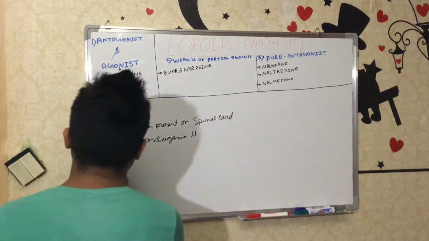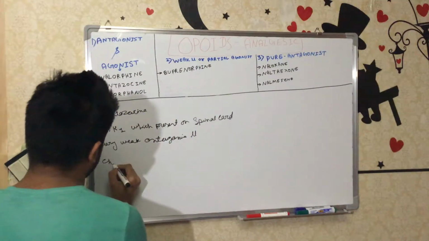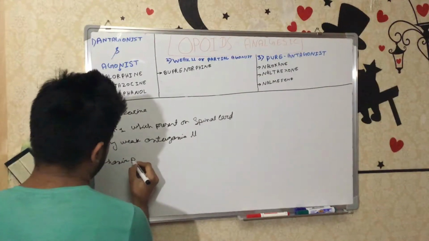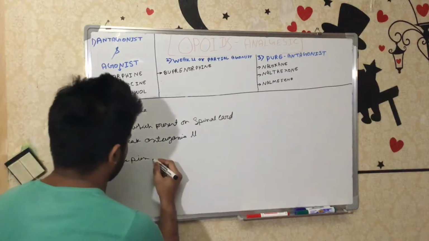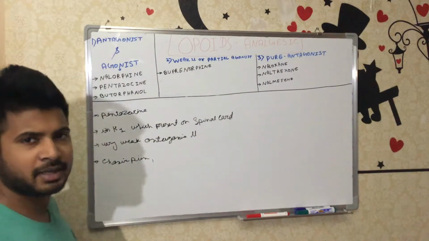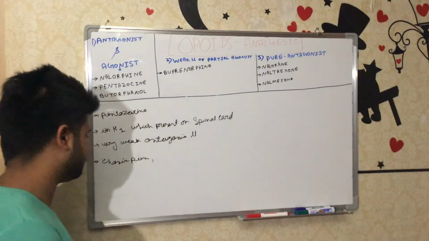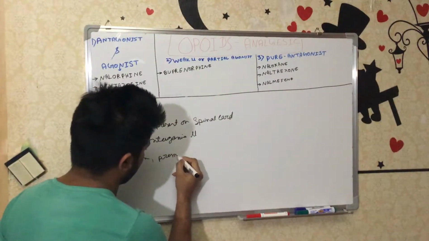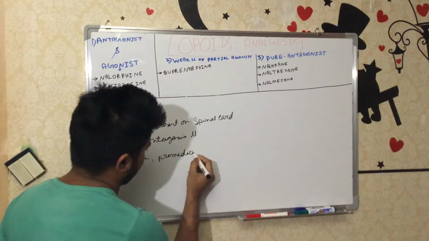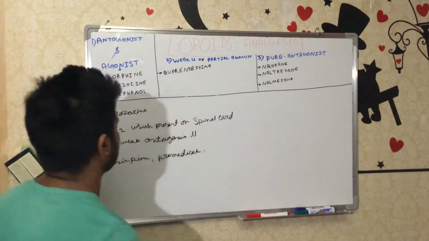As for indications, this drug can be used for chronic pain such as cancer pain and some other neuropathic pain, and it can be used as pre-medication.